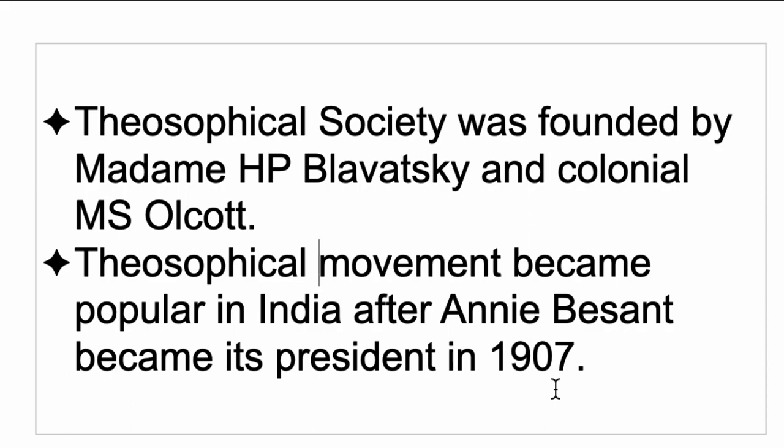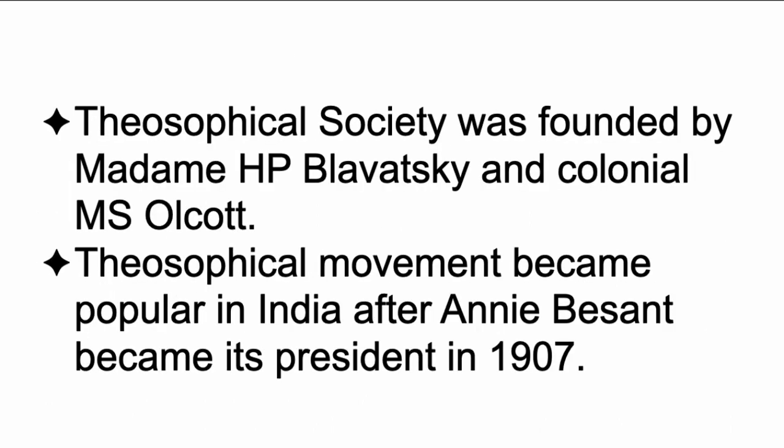So it opposed child marriage, advocated abolition of the caste system, upliftment of the outcaste, and improvement in the condition of women. All these are some of the basic concepts of this Theosophical Society, and it was founded in the year 1875. Okay.